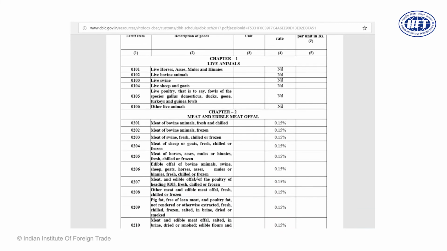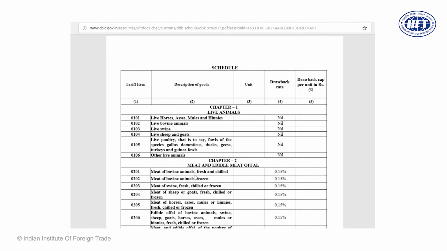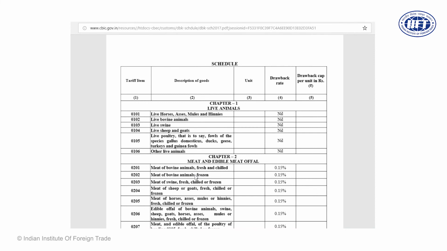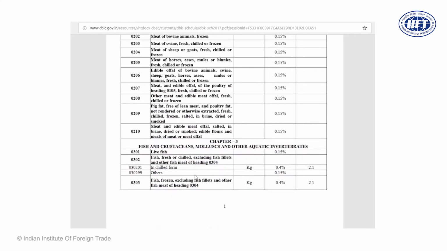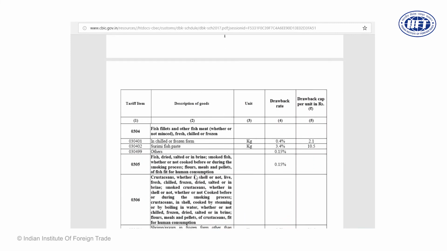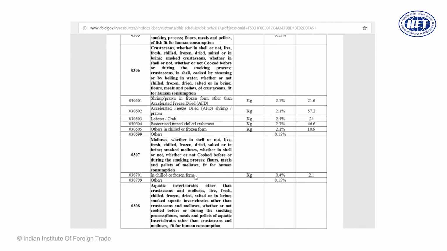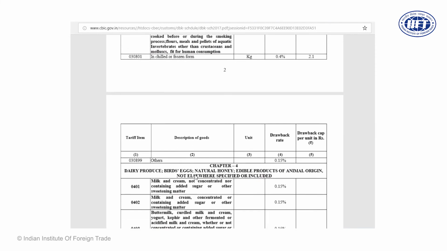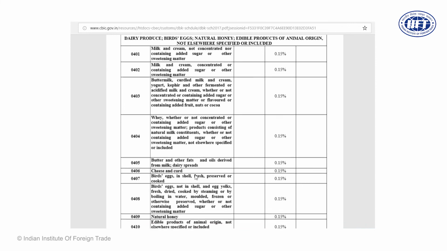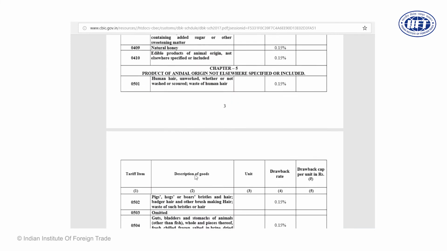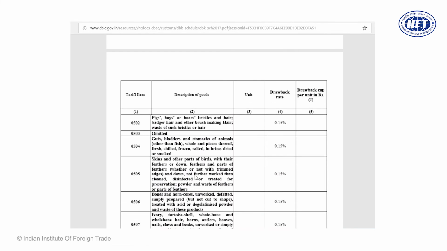You see tariff items, description, unit, drawback rates and caps. Drawback rates may be defined chapter wise, heading wise, subheading wise, and in cases it can also be on the basis of tariff line. So here you see it is on the basis of sub-tariff line, and in some cases it is on the basis of headings. And let us go down and see how the drawback caps work.